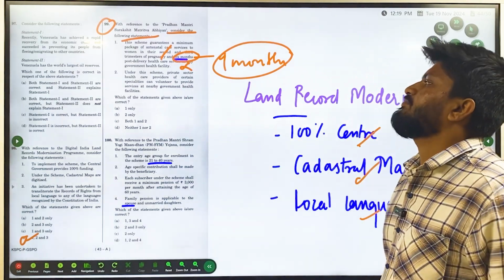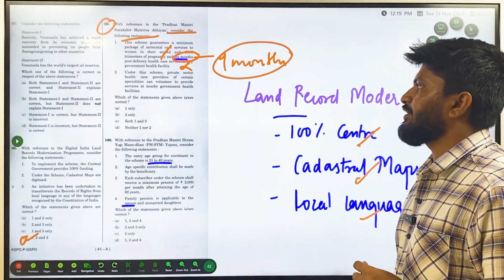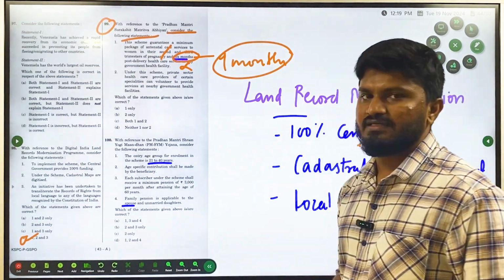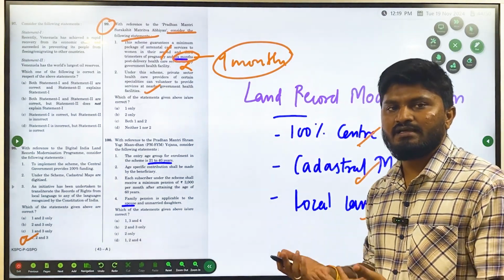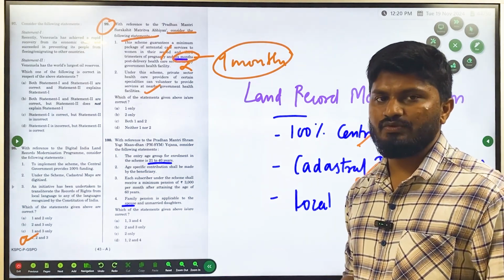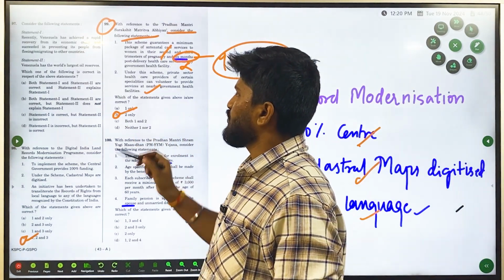The second one: under this scheme, private sector healthcare providers of certain specialties can volunteer to provide services in the nearby government health facilities. This is right. It is positive in nature. The private sector can volunteer to provide services under this scheme, so why would the government say no to this one? It is only voluntary. So only 2 is correct.